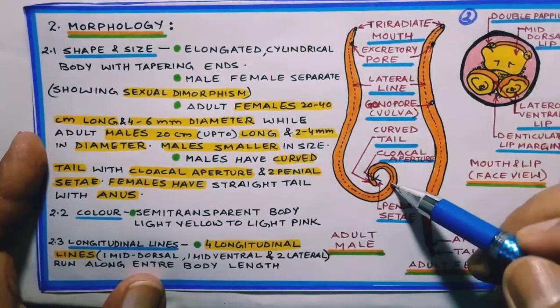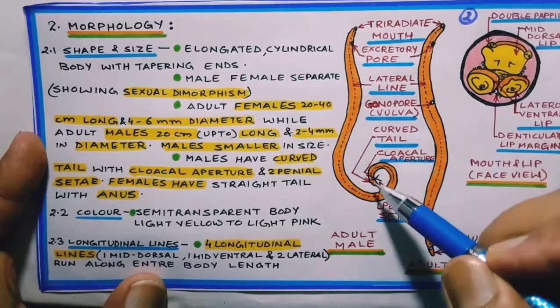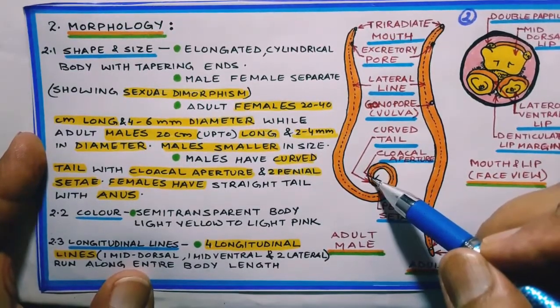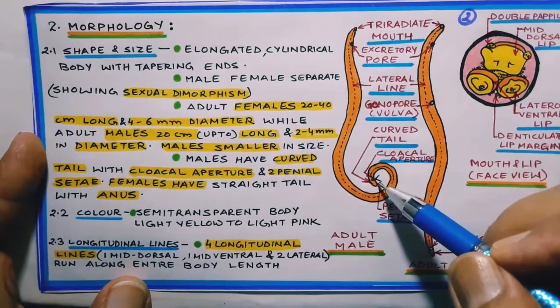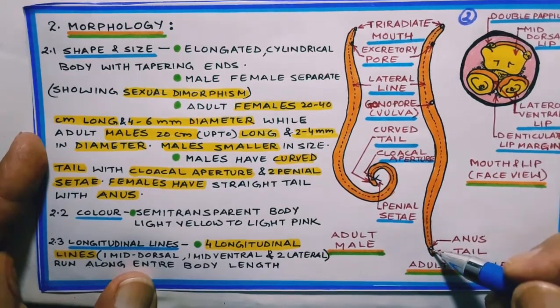They are smaller in size than females always. In the caudal end, the male has cloacal aperture and penial setae for reproduction, while the female has anus near the tail end of the body.